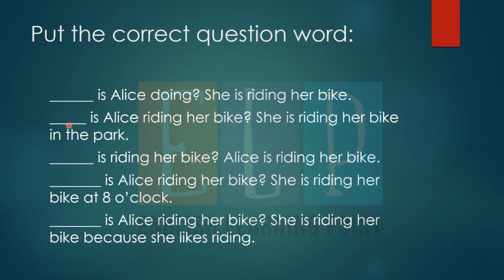And Dash is riding her bike. Alice is riding her bike. You have to think on it. Dash is Alice riding her bike. She is riding her bike at 8 o'clock. You have to think for some minutes. Dash is Alice riding her bike. She is riding her bike because she likes riding. So यहाँ पर जो आपके पास काफ़ी hints हैं. Just think on it and just imagine कि यहाँ पे कौन से WH questions suitable हैं in blanks के लिए. Okay?